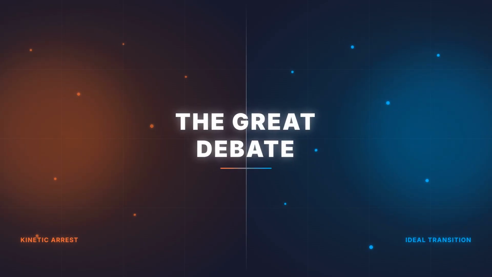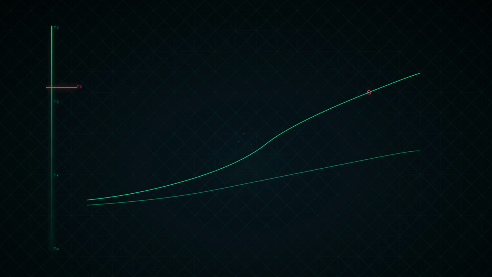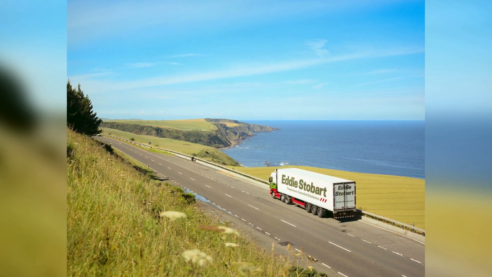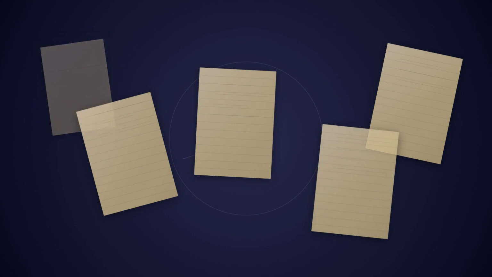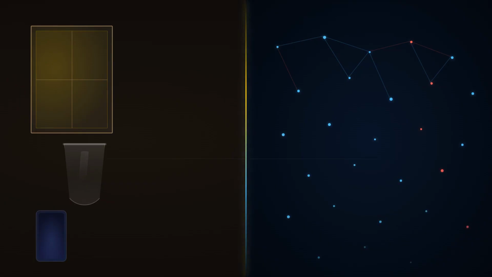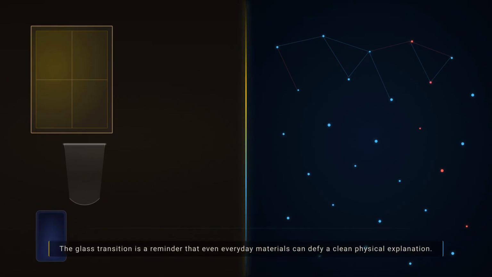The deeper puzzle is whether the glass transition is a true thermodynamic phase transition or just a kinetic arrest. Some theories predict an ideal glass transition hidden far below the accessible range, where the entropy of the liquid would finally match that of the crystal. But that state can never be reached because the material becomes too sluggish first. And there is no clear order parameter that jumps at the transition. The system is stuck out of equilibrium, and its properties depend on its thermal history. Despite decades of research, a complete theory of glassiness remains elusive. The glass transition is a reminder that even everyday materials can defy a clean physical explanation.